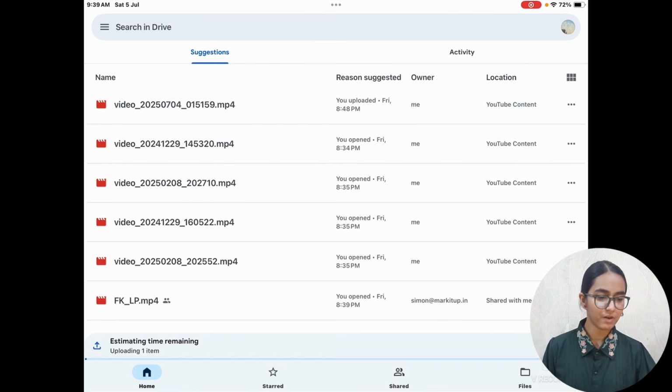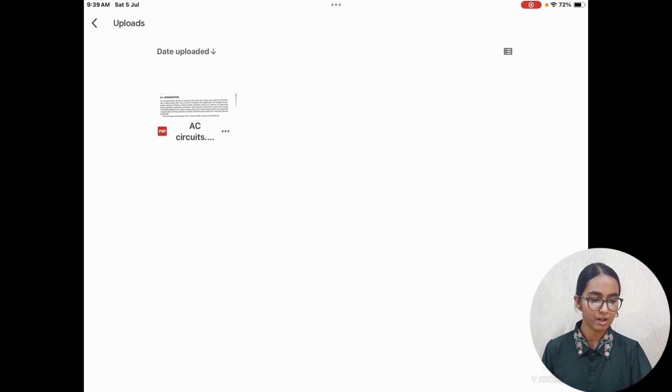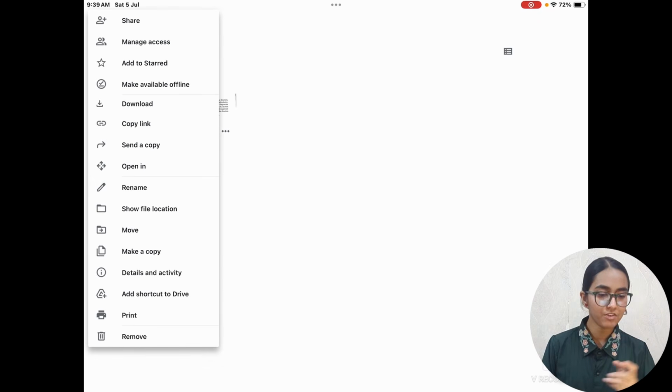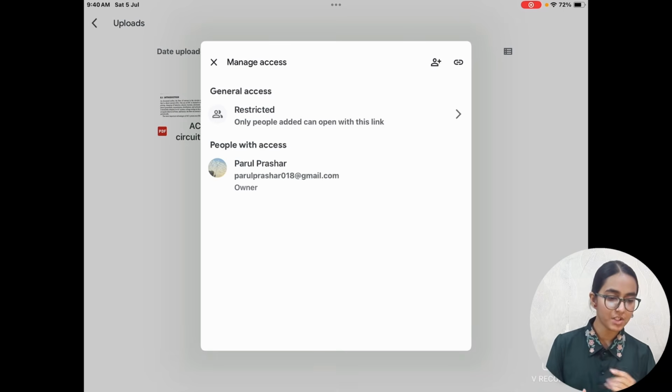Fine, you have to upload this file first to your own Google Drive. When the file is uploaded, this is how you're going to see it. This is your file. This is an important step, and now focus on this. When you click on the three dots, you will see a whole drop down menu, and in this, from the top, go to the second thing, manage access. When you click on this, it will show you who all have access to this.